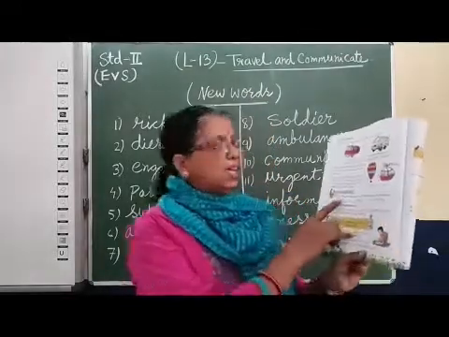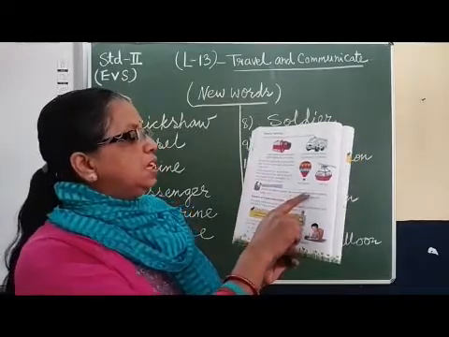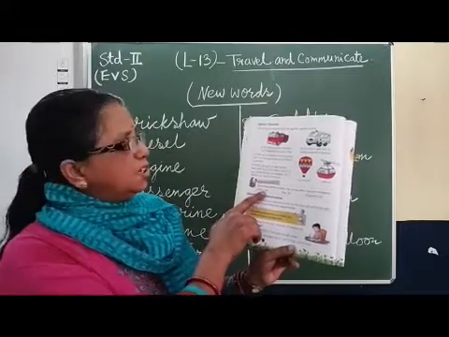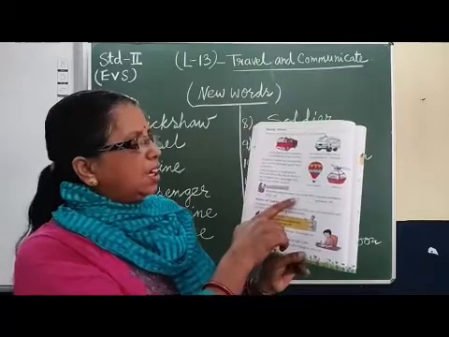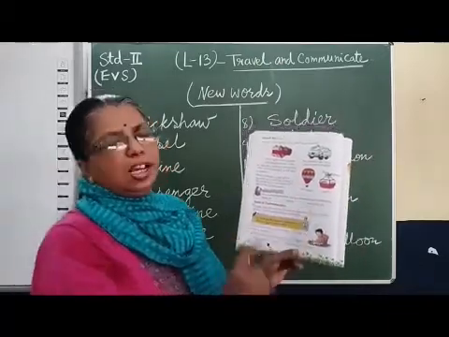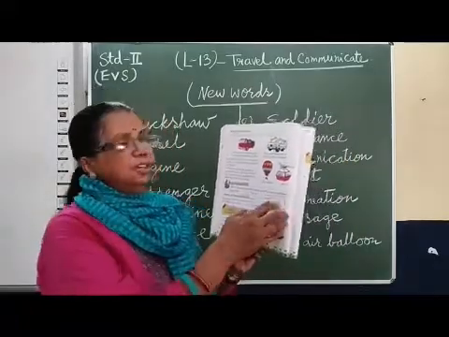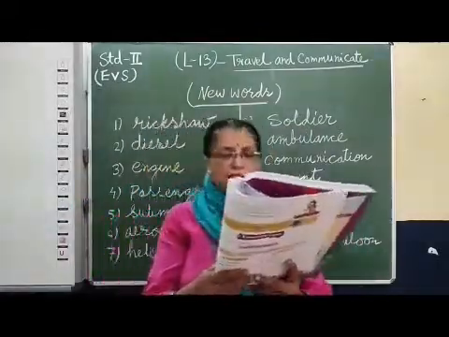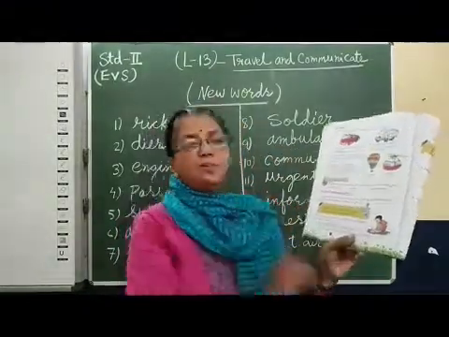Now some numbers are given here. Know these special numbers. You can use them in case of an emergency. What is that? To call the police, number 100 should be used. To call the fire brigade, number 101 should be used. To call an ambulance, 102, and nowadays 108 is also available to call an ambulance.